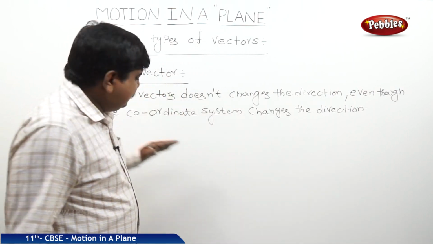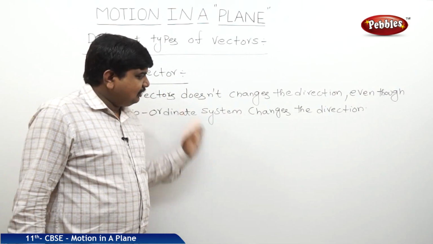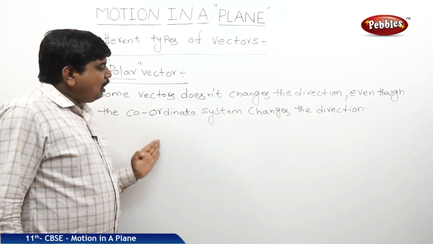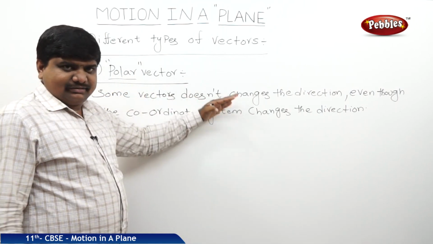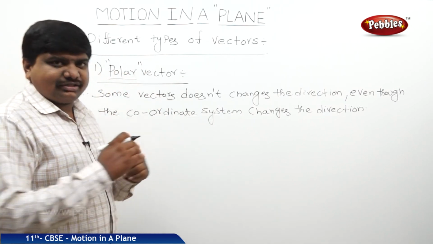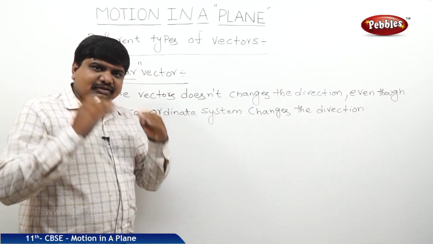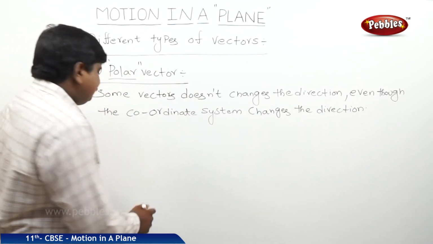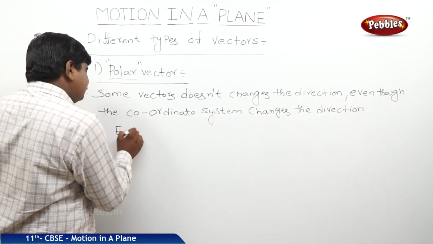Means some vectors lie on a smooth plane or they are associated with some coordinate system. This coordinate system is changing the direction, still the direction and magnitude of the vectors don't change. Means these vectors are fixed to one particular locus or one particular pole. Best example, force is the best example.